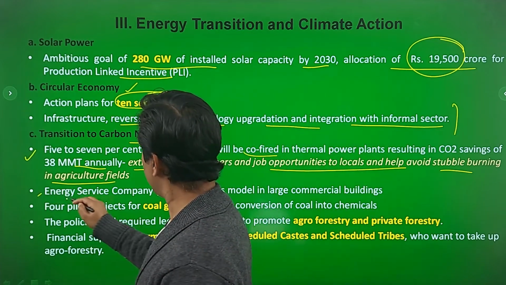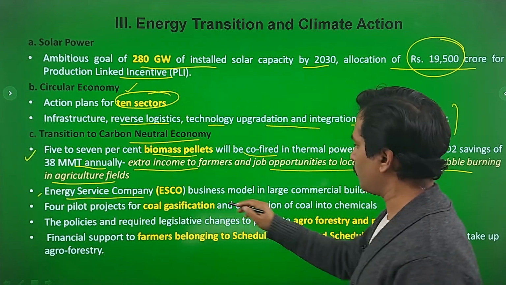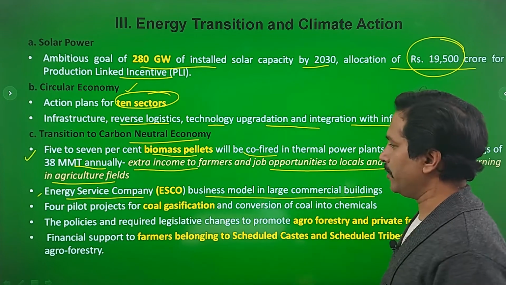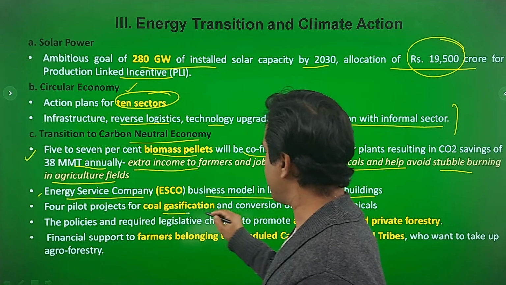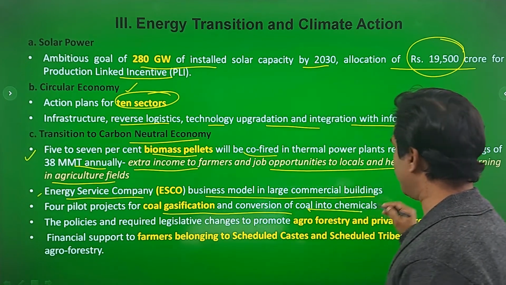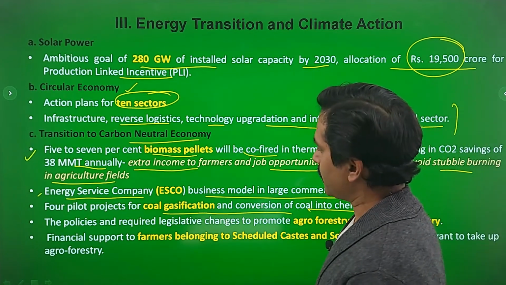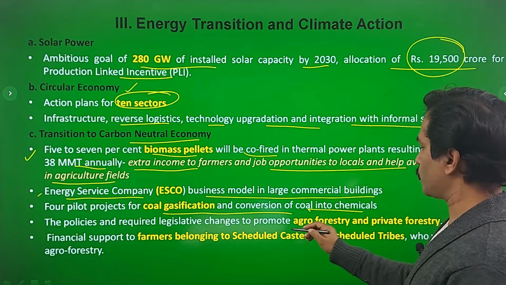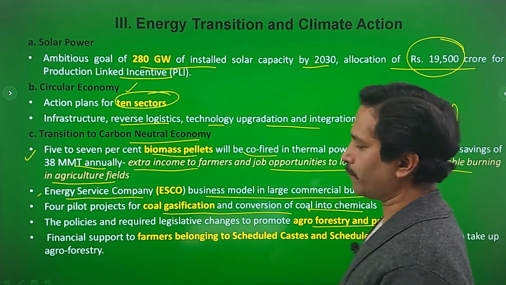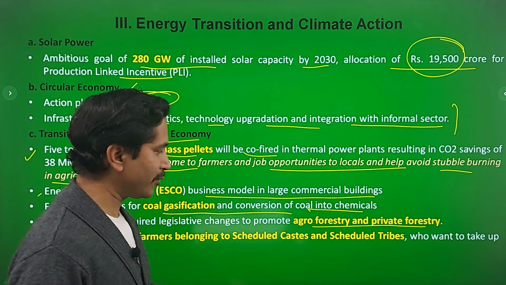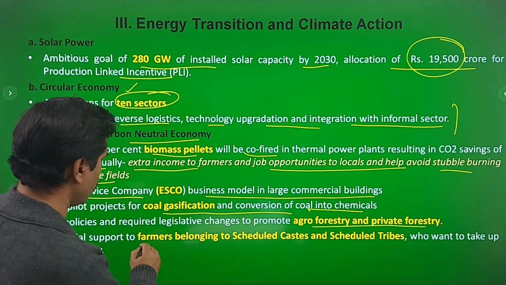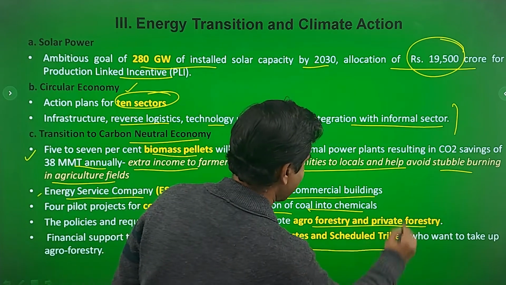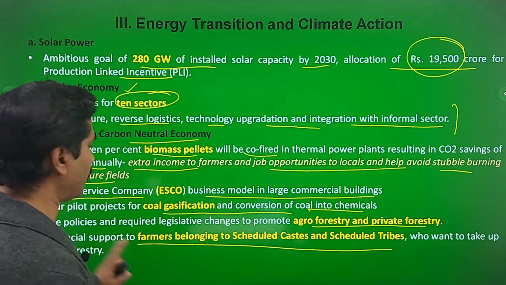Second is energy service company, ESCO business model in large commercial buildings. This is also a good step. Third is 4 pilot projects for coal gasification and conversion of coal into chemicals. Fourth one is the policies and required legislative changes to promote agroforestry and private forestry. So agroforestry and private forestry has been emphasized. And finally, financial support to farmers belonging to SC/ST who want to take up agroforestry.